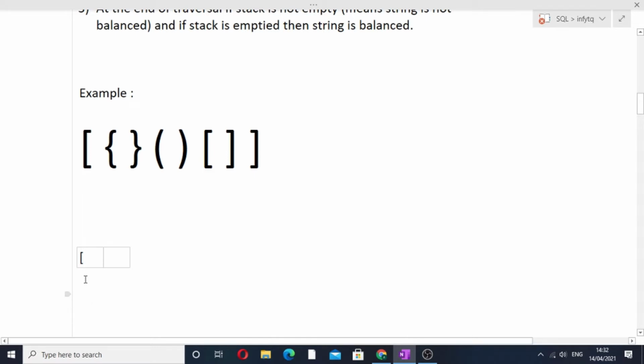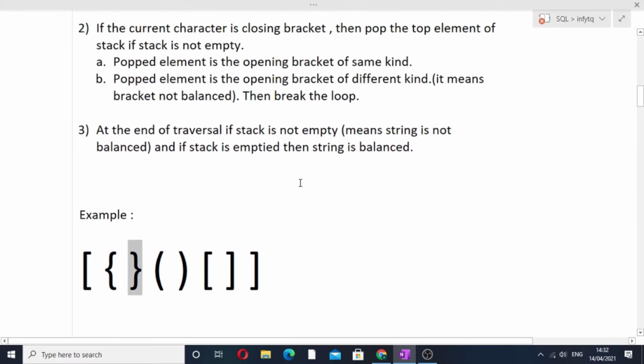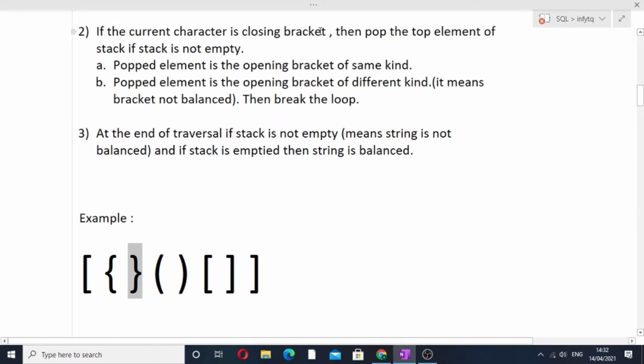So you can see that opening square bracket. Now I plus plus, then our current character will be the opening curly bracket. So again our current character is an opening bracket, so we'll simply push it inside our stack. Now our I is this. Now you can see that this is a closing bracket, and whenever the current character is a closing bracket, then pop the top element of the stack if the stack is not empty.